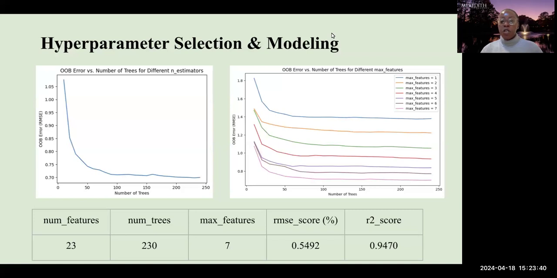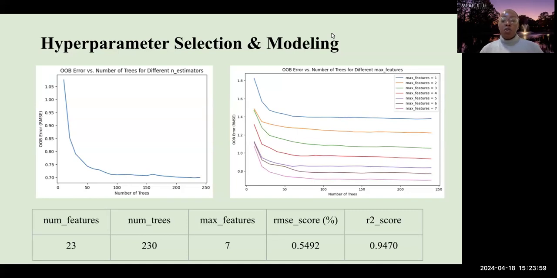And for the max features value, looking at the plot on the right, pay attention to the pink line. That's representing the best number of max features, which was 7. It's the best because it's the one that had the most reduced error. So we went ahead and used these values to build our random forest.